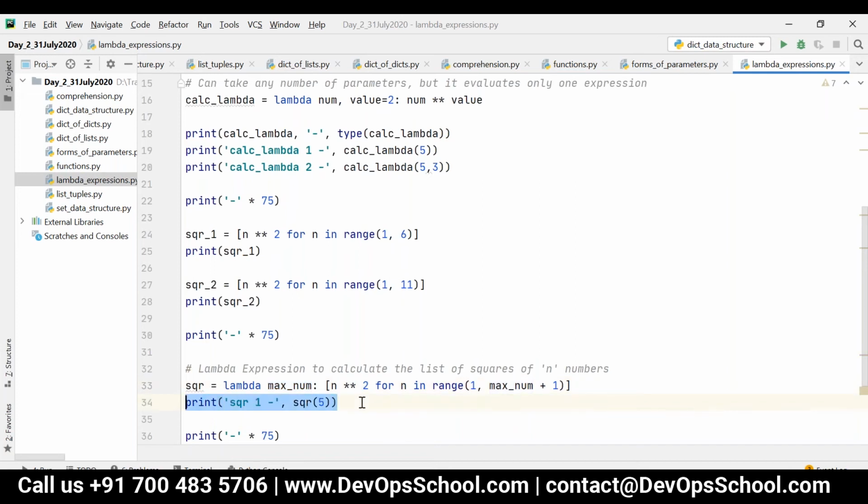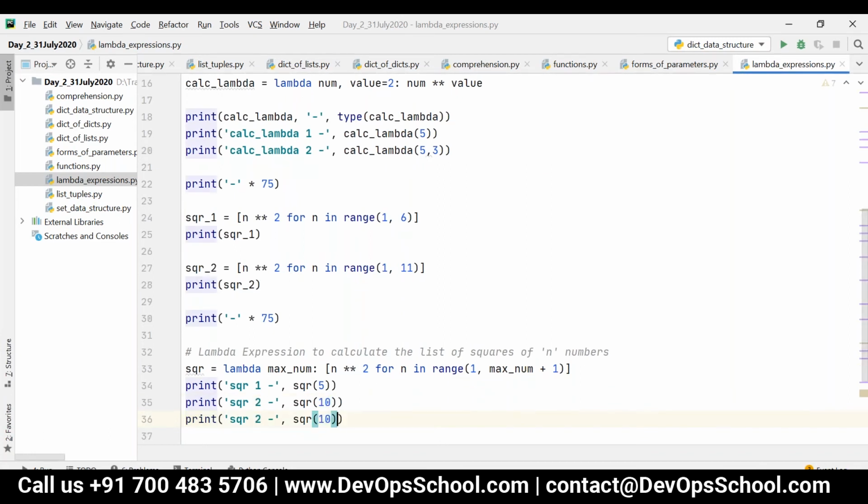Similarly, I can say square of 10, then square of 20. Here it will generate the squares of 5 numbers, this will generate squares of 10 numbers, and this will generate the squares of 20 numbers.